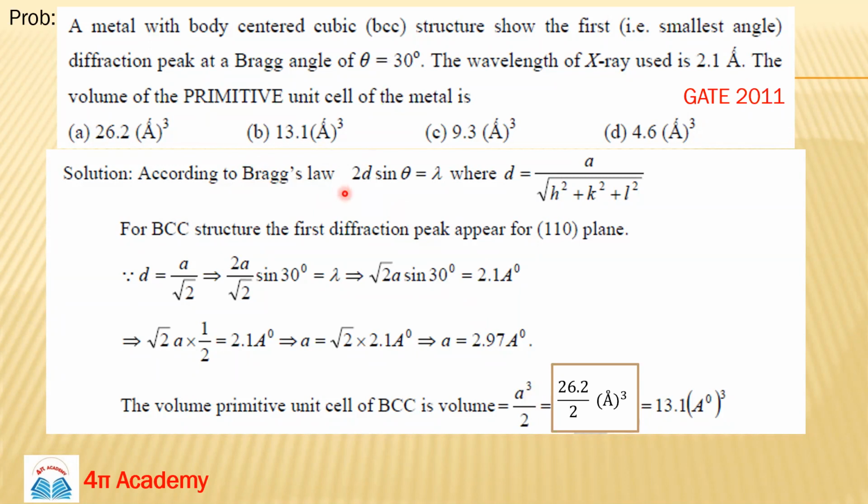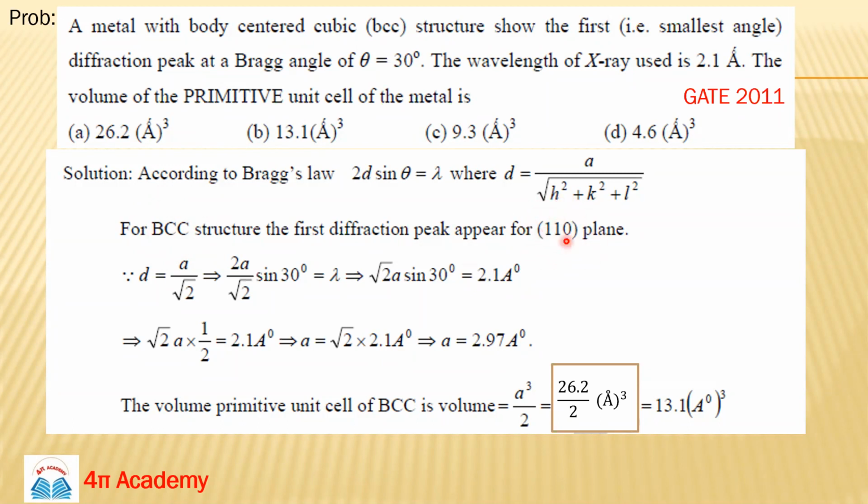So first we will use Bragg's law, that is 2d sin theta equals n lambda, n is 1 because it is the first peak. We will also use the relation between the interplanar spacing d and your cube edge, the lattice constant: d is a upon root of h square plus k square plus l square. For the BCC structure, the condition for a diffraction peak to appear is that h plus k plus l should be even.